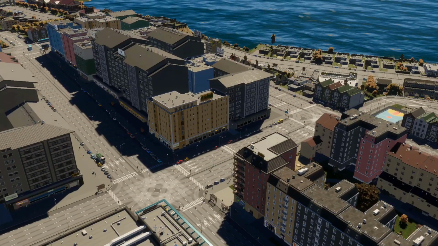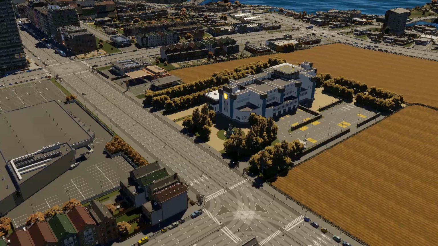Okay, these are my tips for successful commercial areas. Hope you find these tips useful,